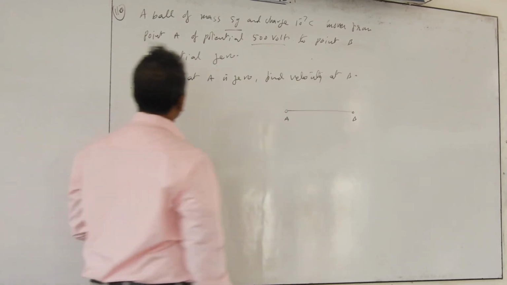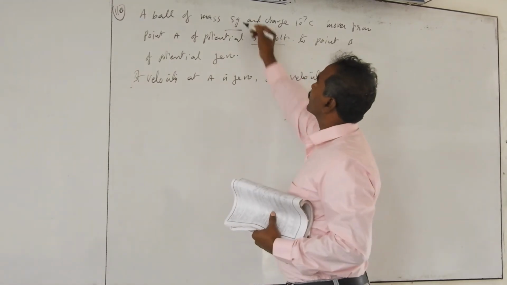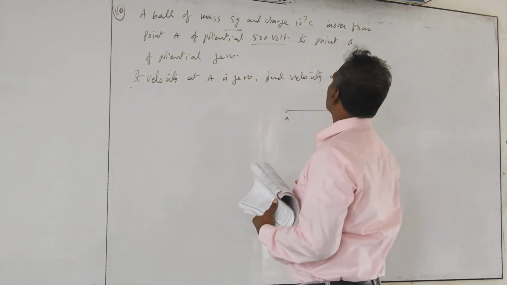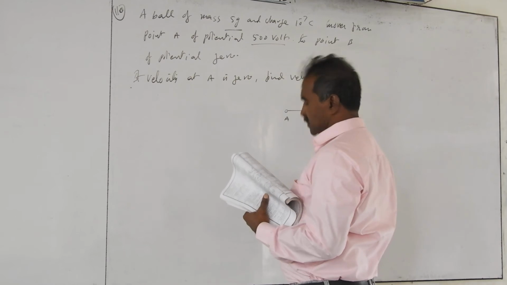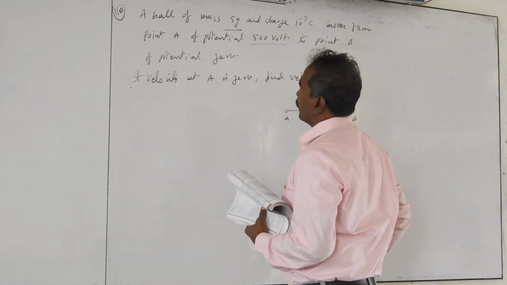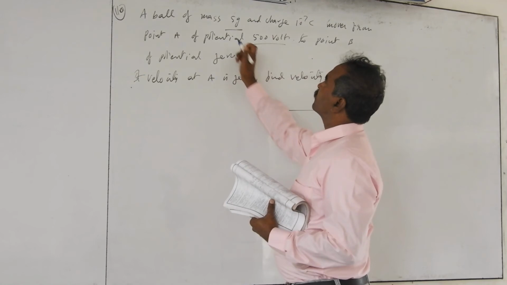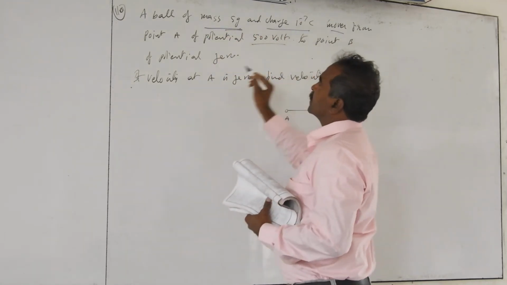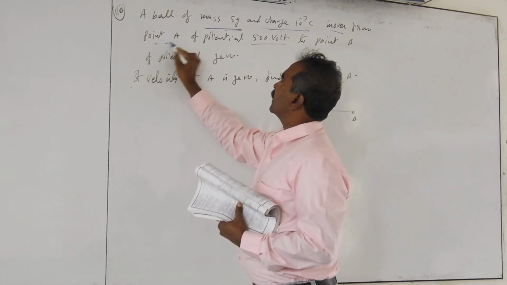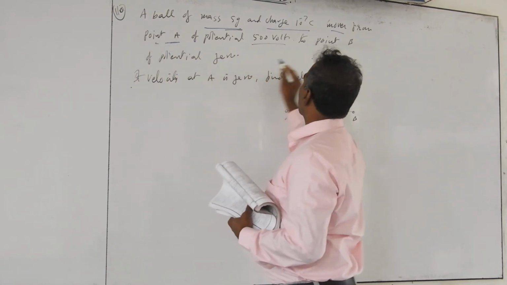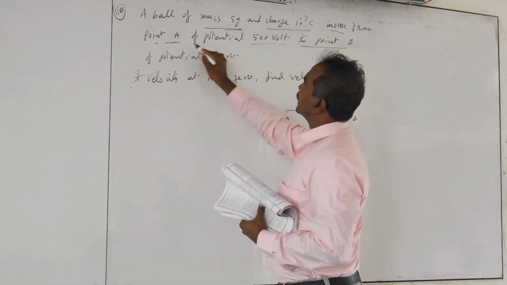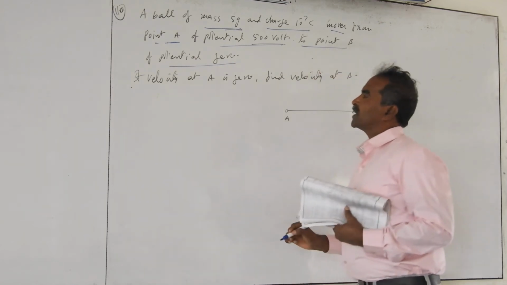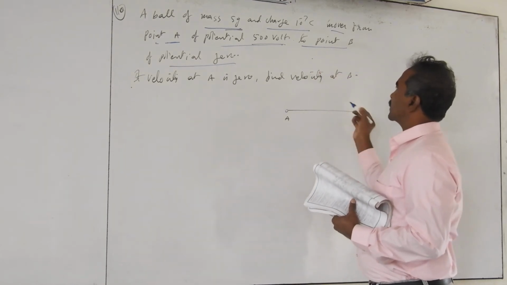Next question 110. A ball of mass 5 grams and charge 10 to the power of -7 coulombs moves from point A of potential 500 volts to the point B of potential 0. So the mass is 5 grams, the charge is 10 to the power of -7, and it is moving from A to B, where the potential at A is 500 volts and the potential at B is 0. The initial velocity at A is 0, and we have to find the velocity at B.